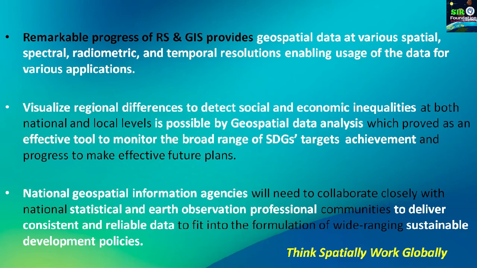Then here you can see the remarkable progress of remote sensing and GIS, which provides geospatial data at various spatial, spectral, radiometric, and temporal resolutions, enabling use of data for various applications. We know that whatever satellites we have, they are of different types and have different resolutions. They have different spectral resolution, different spatial resolution, different radiometric properties, and different temporal resolution. So we can use data from different satellites at different moments to monitor different actions under this climate positive design campaign.